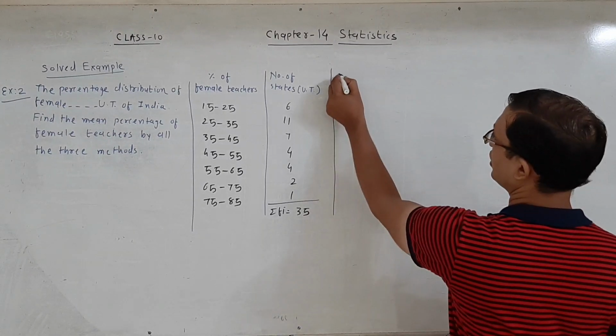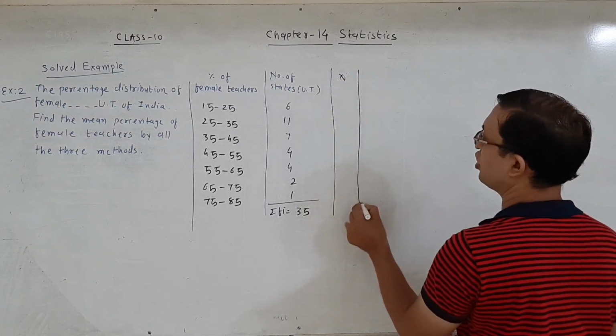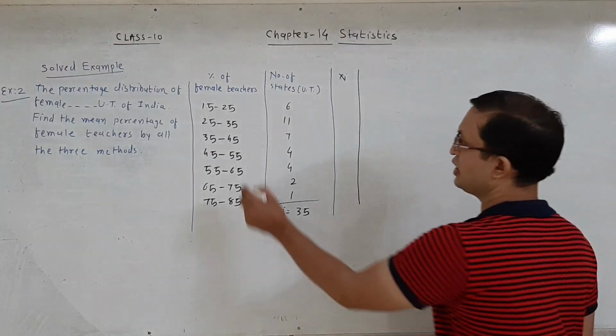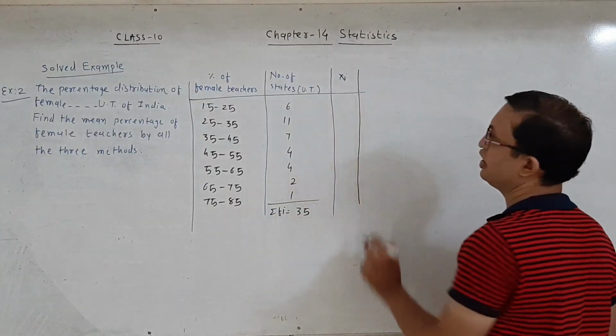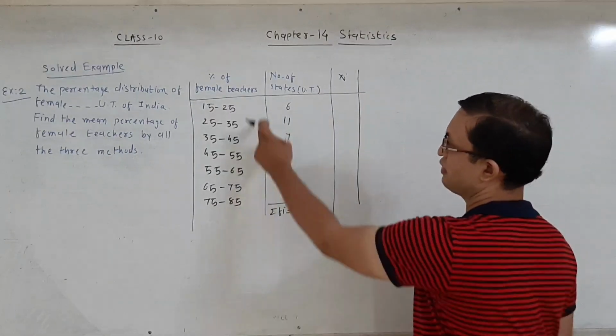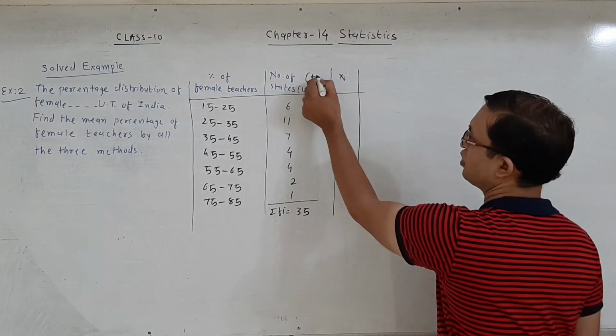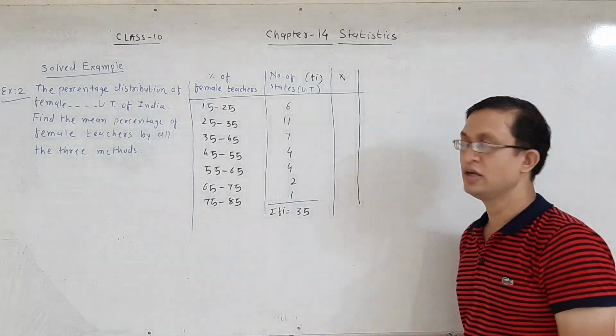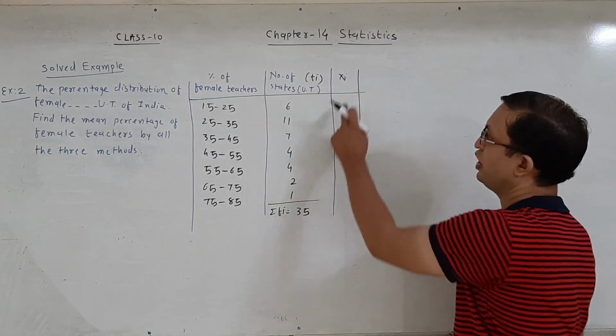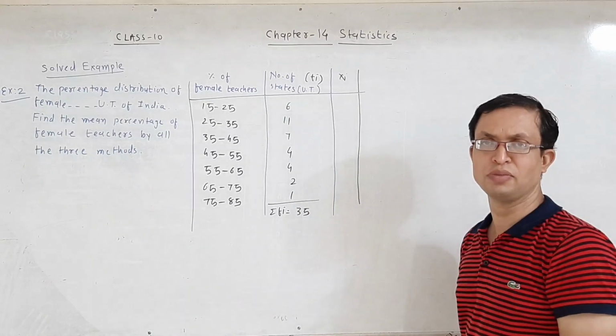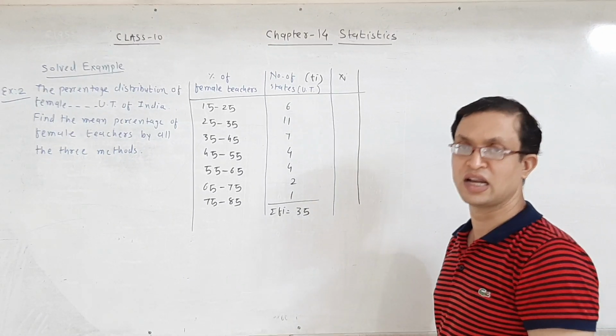First we find the value of xi, that is called the mid value. Here the class interval is the group data, and the frequency of the data is fi. In group data, to find xi means to find the midpoint, also called the class mark.